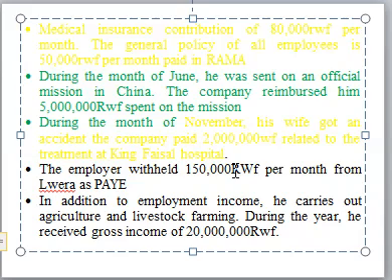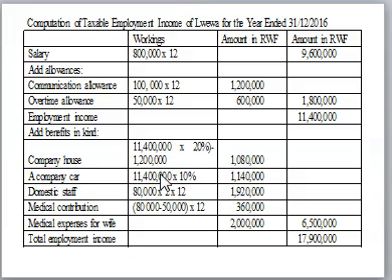So that is what you should do whenever you are answering a question on employment income. Try to separate the cash benefits, the benefit in kind, and what is exempted from the employment. That is all about employment income. So if you master that, then you cannot fail a question on employment income. So this is our solution.